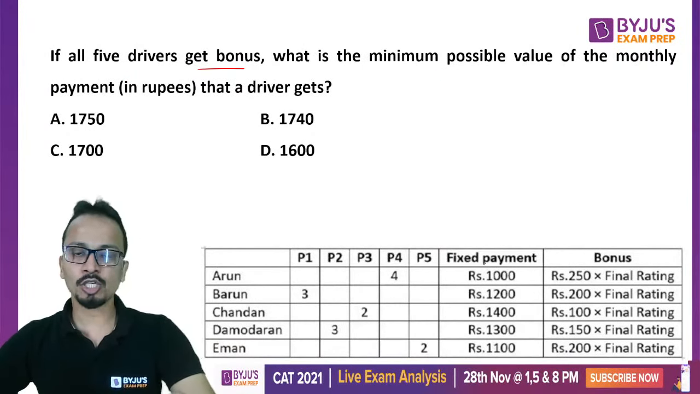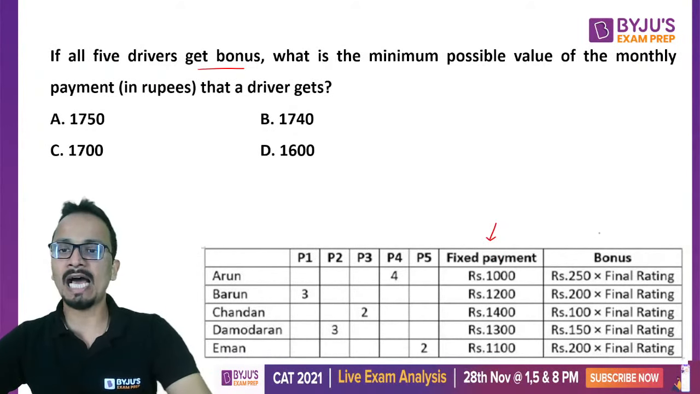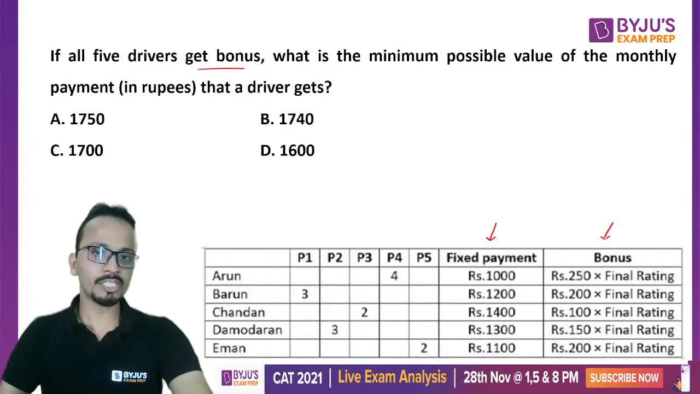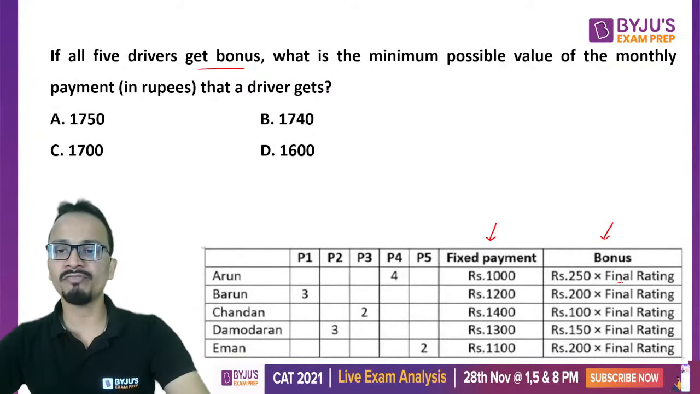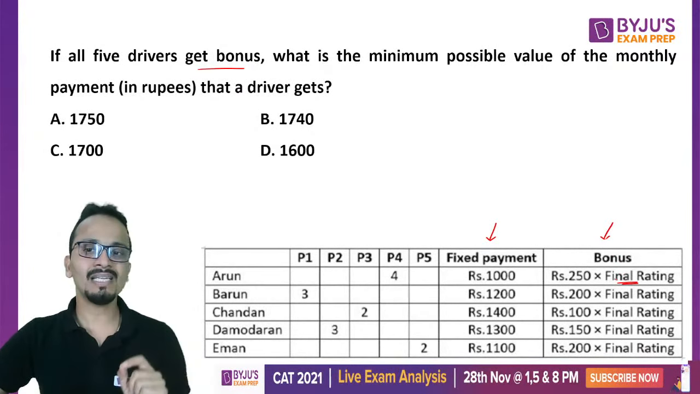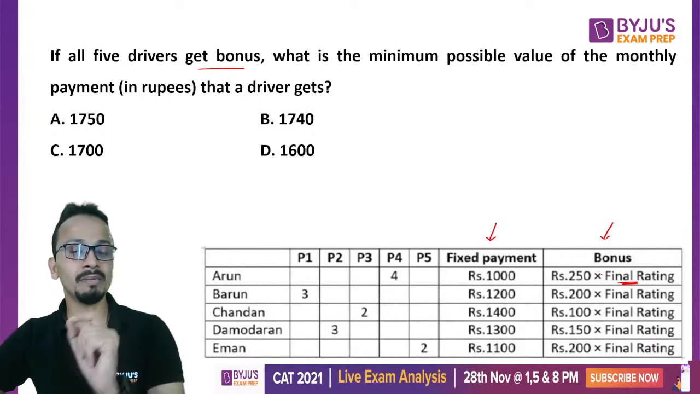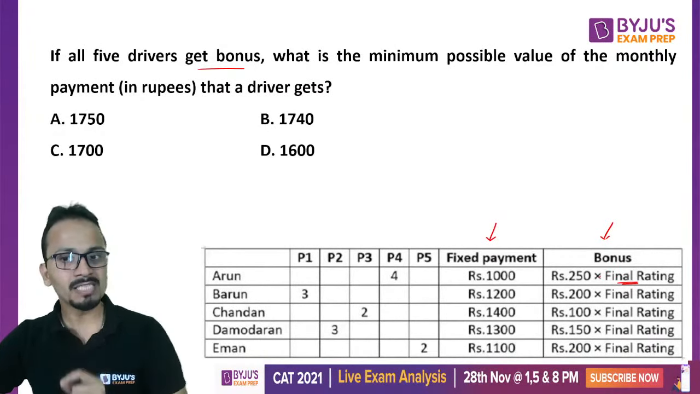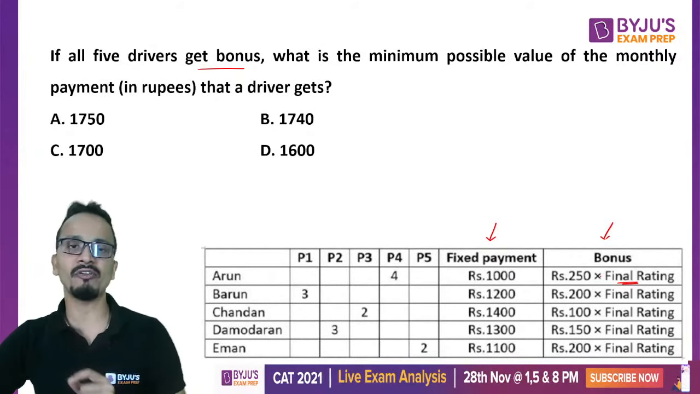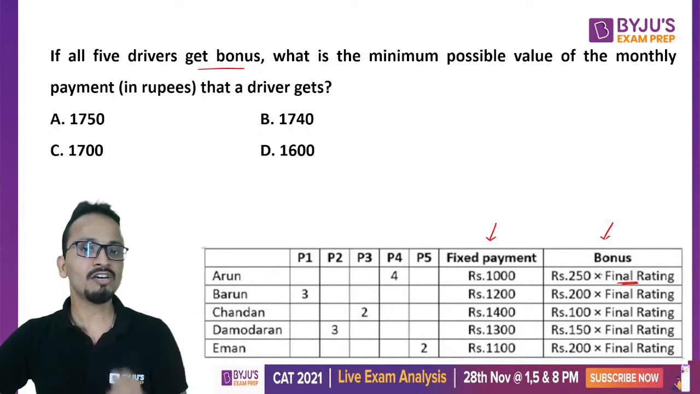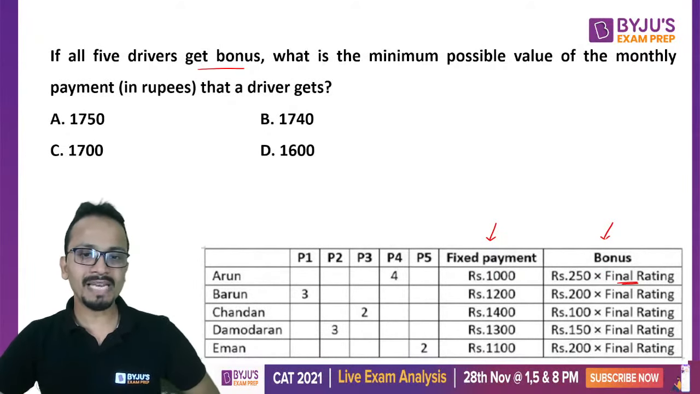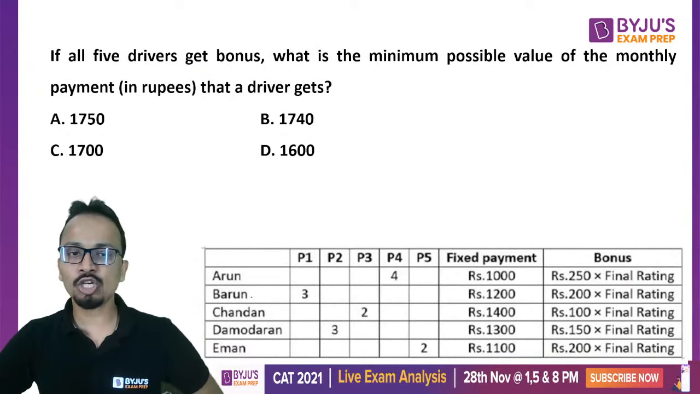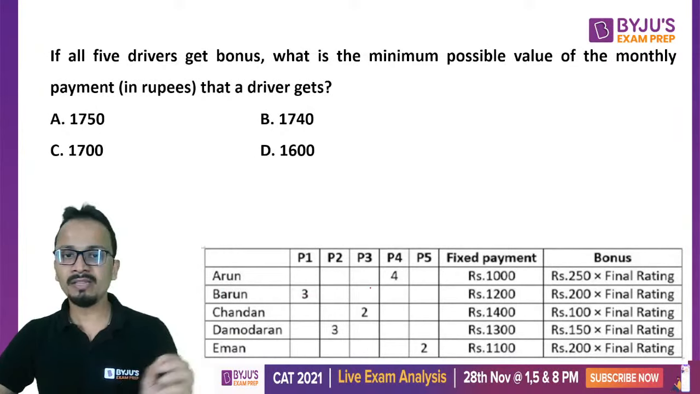Now monthly payment has 2 components, fixed payment and bonus. Obviously, you cannot change the fixed payment. You can control the bonus. Now, bonus depends on final rating. So, to minimize the monthly payment, we should be minimizing the bonus. Now, to minimize the bonus, we should be minimizing the final rating. To minimize the final rating, we'll have to minimize the feedback, the points that are given in these 5 parameters. So let us minimize the points that each of these 5 drivers will get in these 5 parameters.